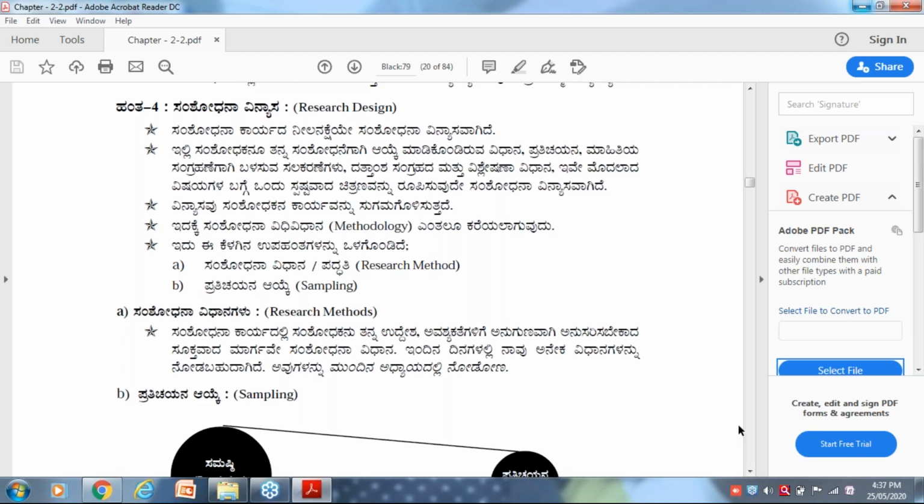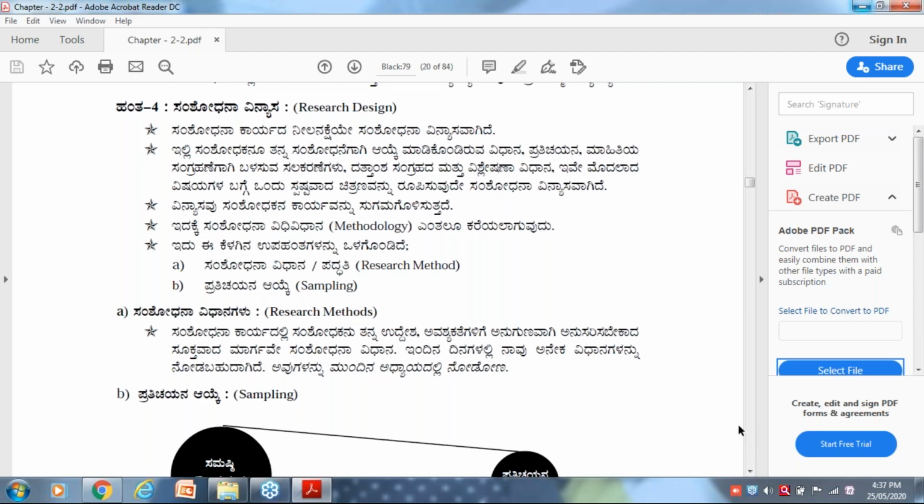Number one is, whenever you are conducting a research activity, you have to be very accurate about which research method you are going to follow, adapt, or use in your research study.